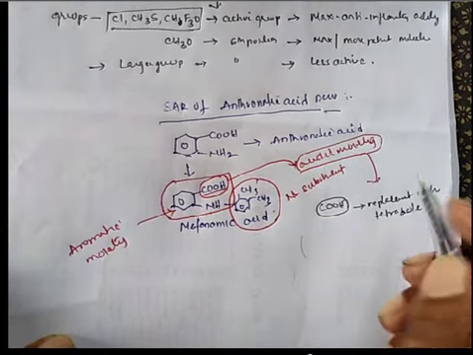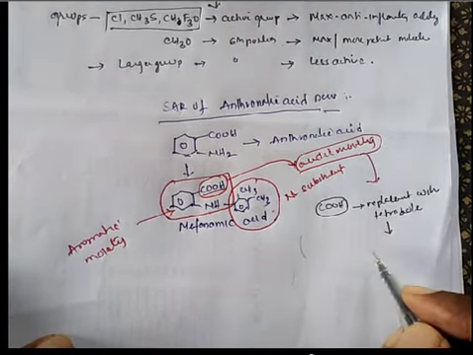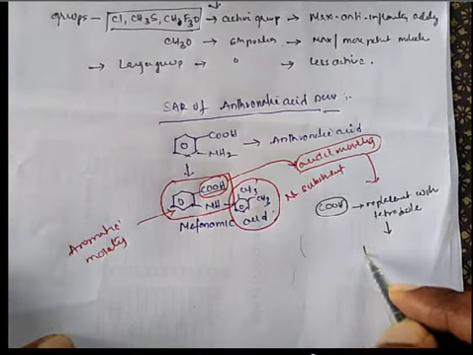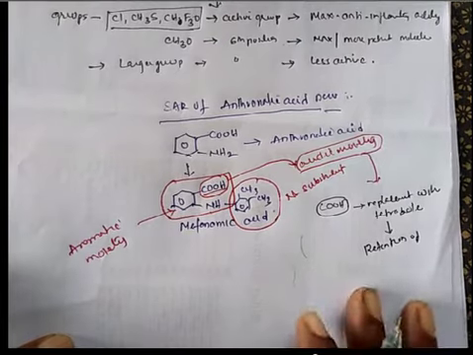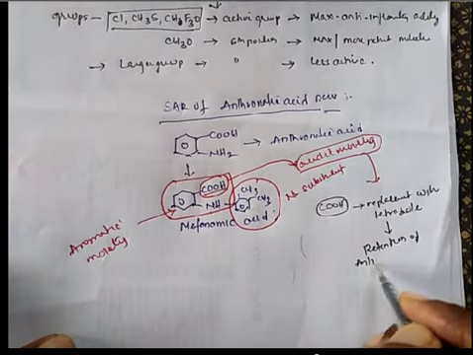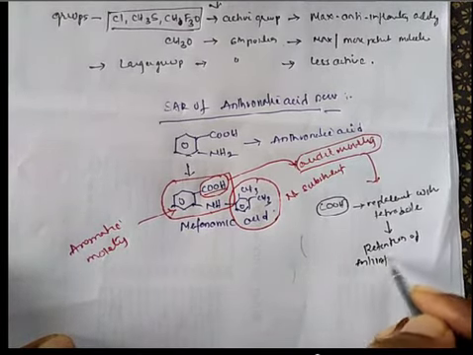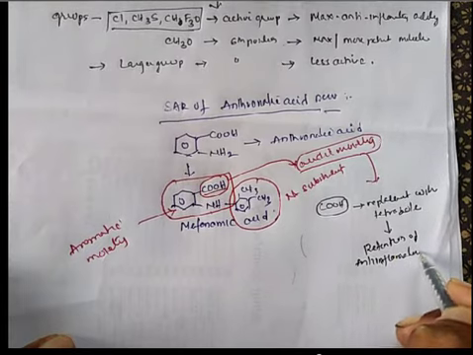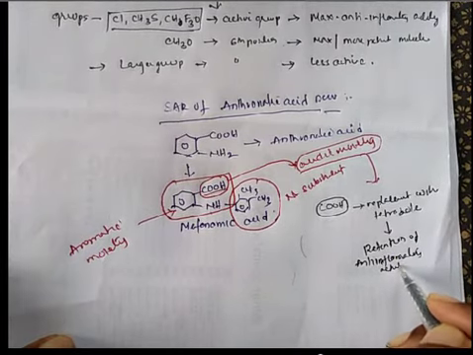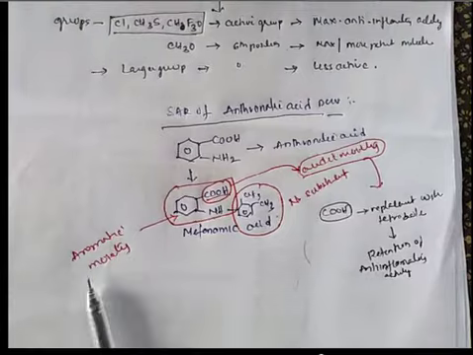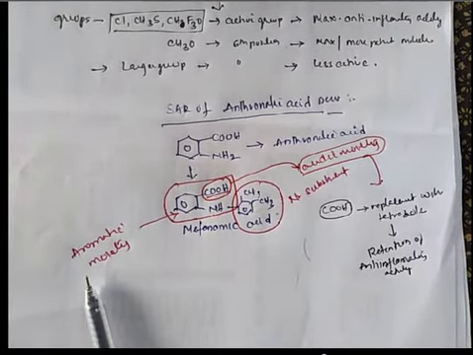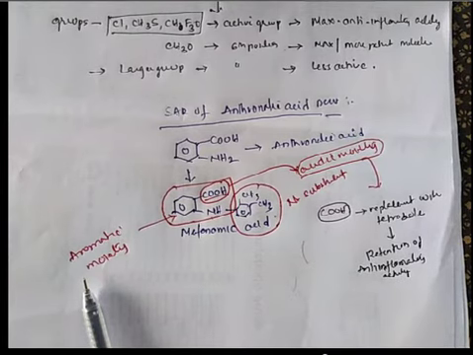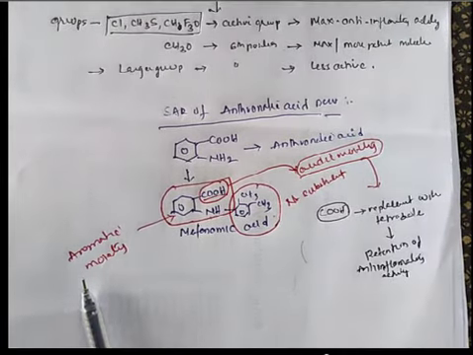tetrazole, the obtained analog will have retention of anti-inflammatory activity. Bioisosterically, by replacing COOH with the tetrazole ring, there is no loss of any activity in the derived analog.